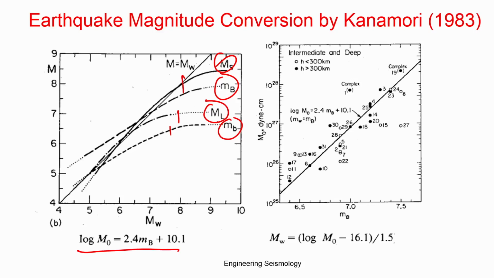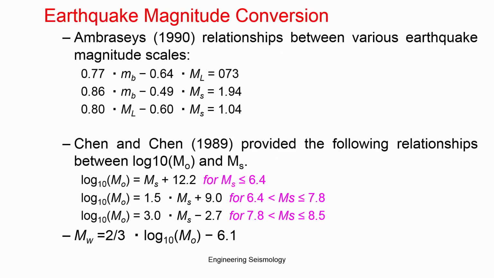It's a very old relation. You can also see another relation, where you can see the data they used and try to compile this kind of relation. They also gave it for depth data. Such kind of relation was also developed by several people. This is a typical relation developed by Ambraseys, 1990, between the various magnitudes: MB versus ML, then MB, MS, ML and MS.